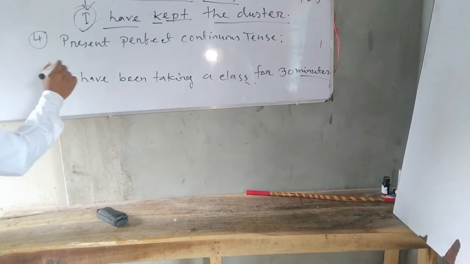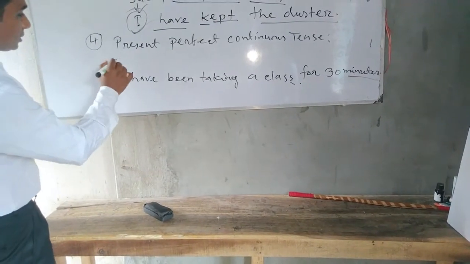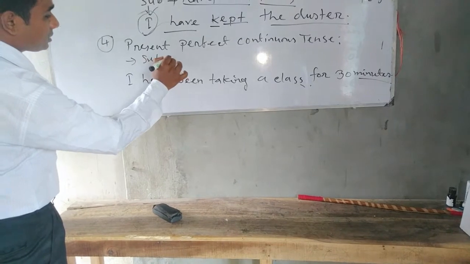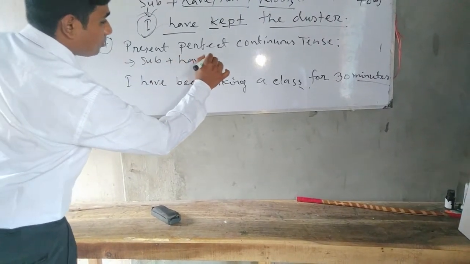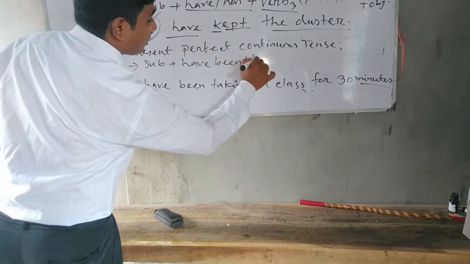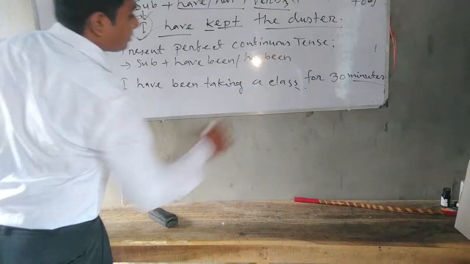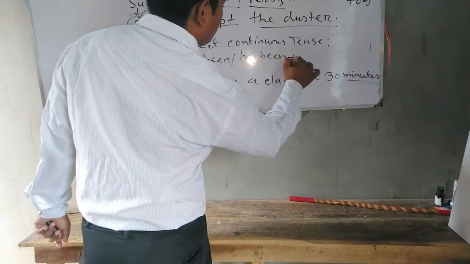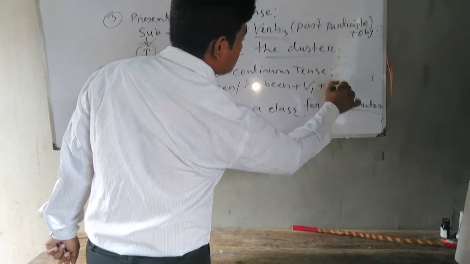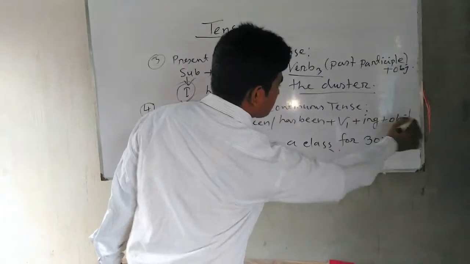Now you should go to the structure: subject, have been, has been, plus verb 1 plus ing plus object.